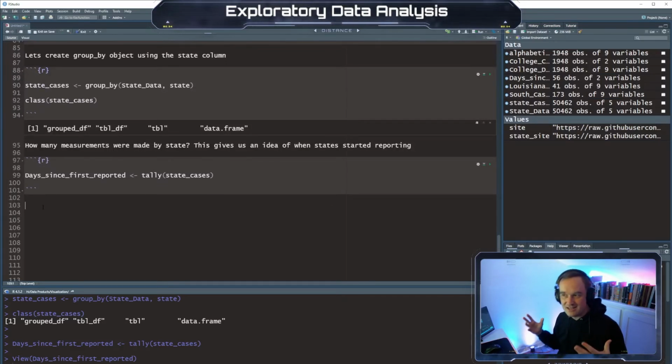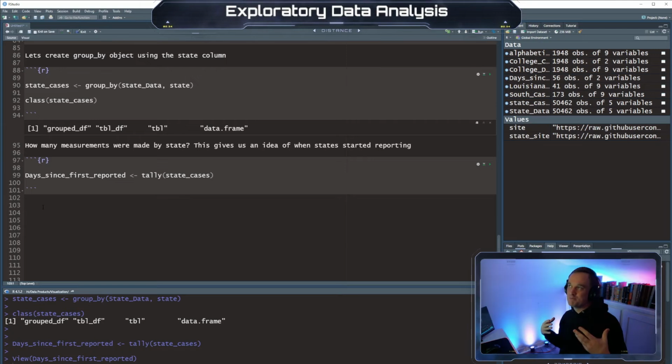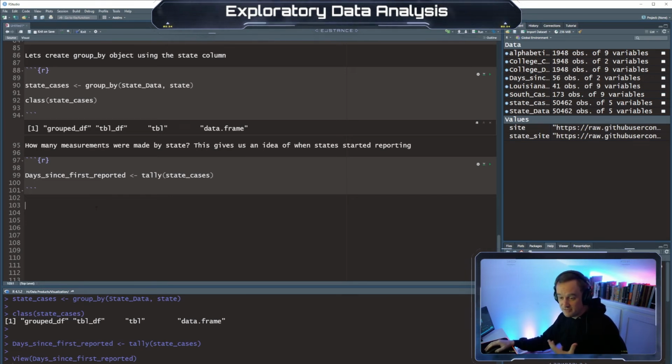All right, so we can use this tally function to get an idea of something from our data that we didn't have before, right? So days since first reported. Assuming everyone reported when they did have cases, it's possible that cases weren't reported and that it was here before we were aware, or things of that nature. But we can only use the data that's given to us. But that's information we can glean from this data that wasn't specifically stated by using this tally function.